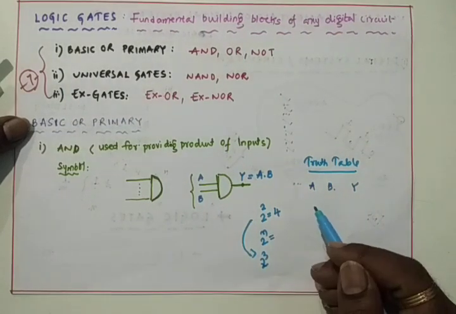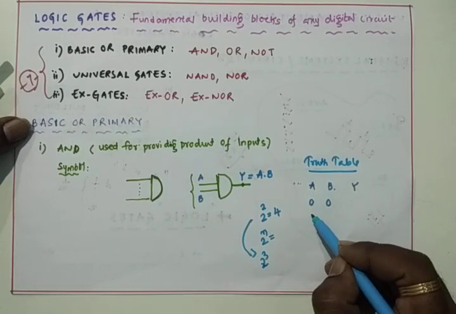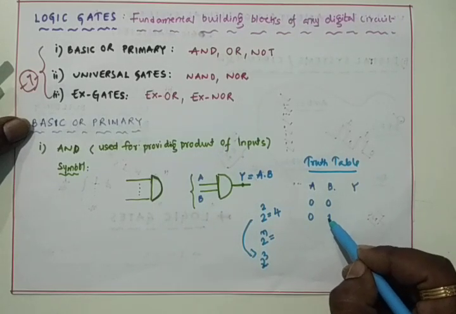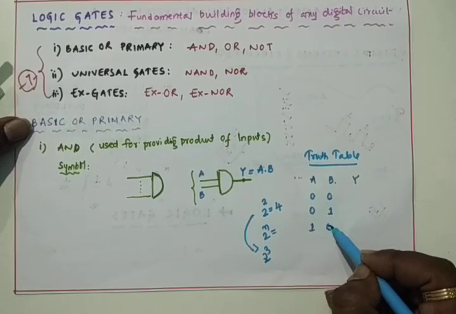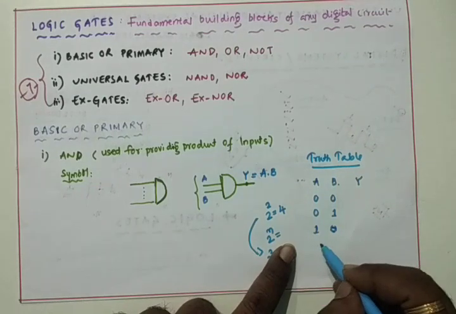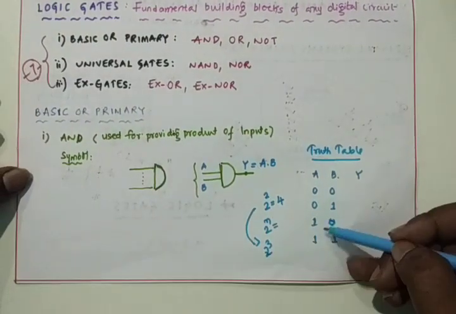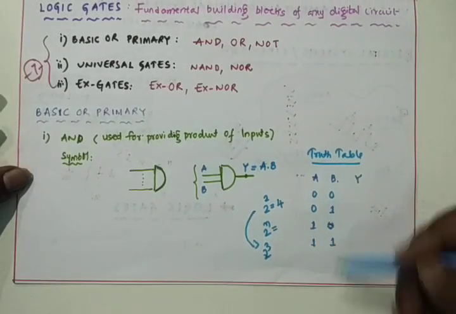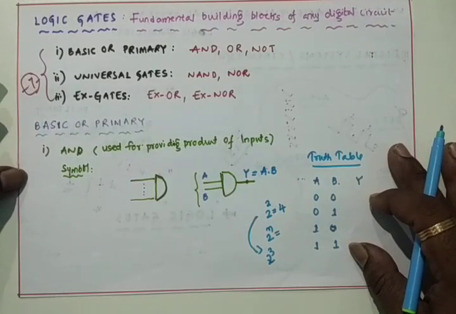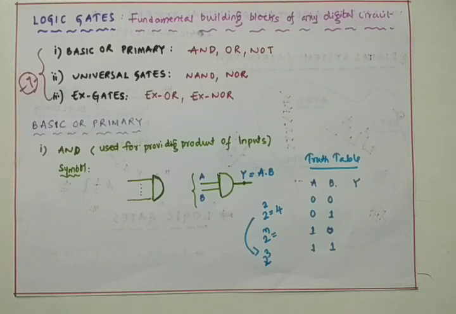A may be 0, B may be 0. A may be 0, B may be 1. A may be 1, B may be 0. And the last combination is A may be 1 and B also 1. So with 2 inputs, we can get only 4 combinations. Other than these 4 combinations, we cannot get any other combination. Now you have to go with the output.